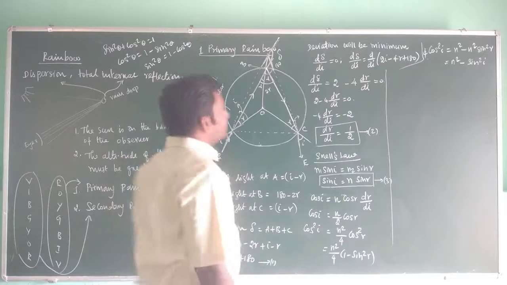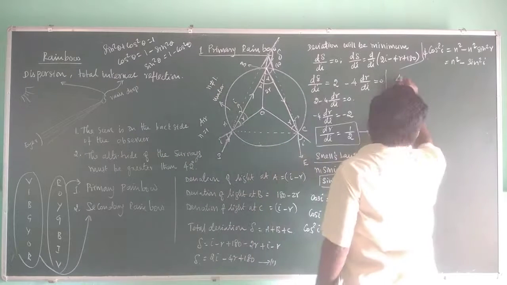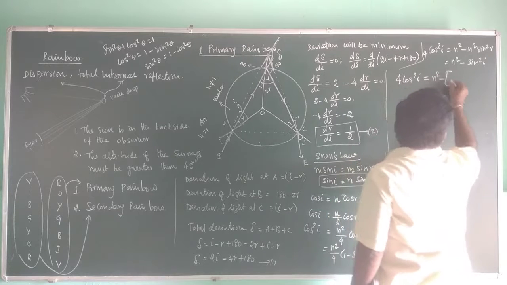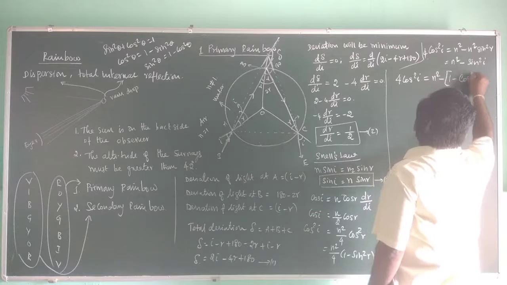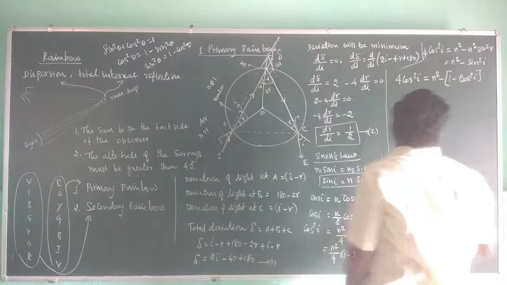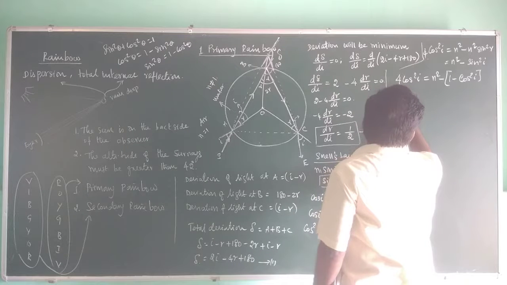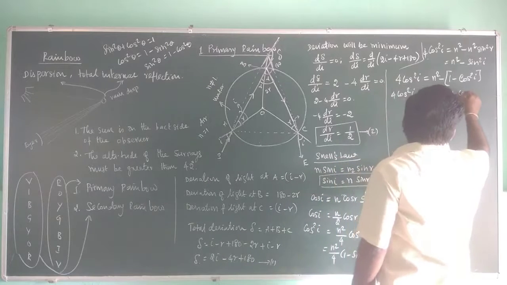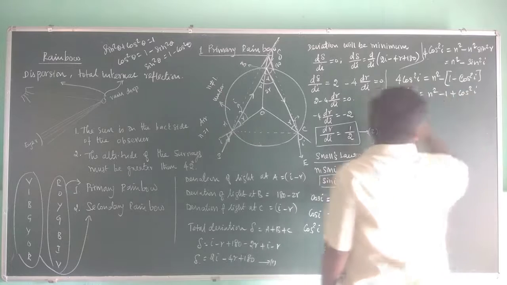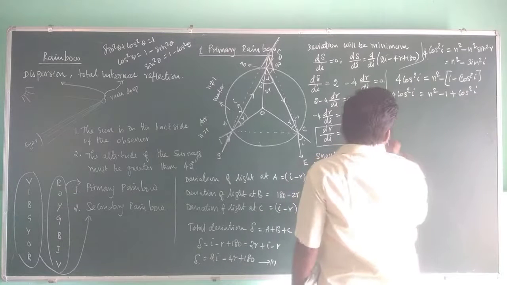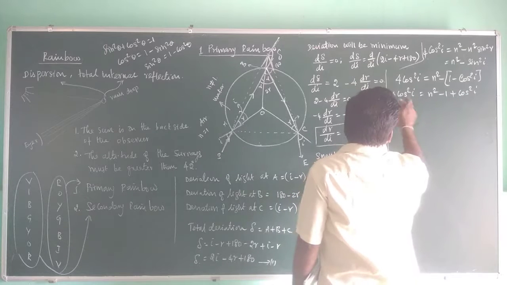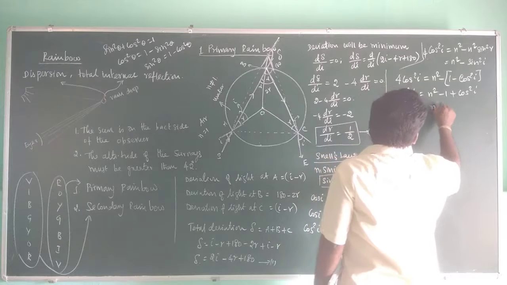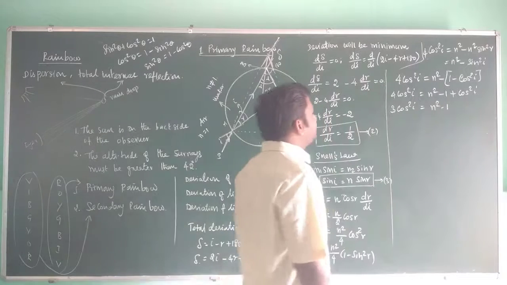Sin square i is nothing but 1 minus cos square i. So 4 cos square i equals n square minus 1 minus cos square i, or you can write 4 cos square i equals n square minus 1 plus cos square i. When it comes to the left side it becomes minus cos square i, so 4 cos square i minus cos square i becomes 3 cos square i, which equals n square minus 1.